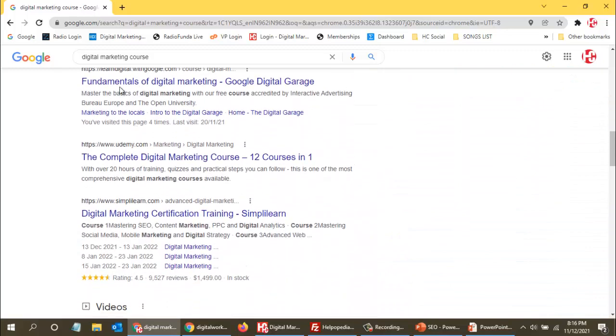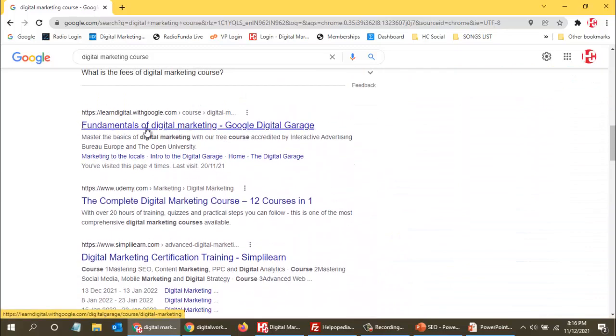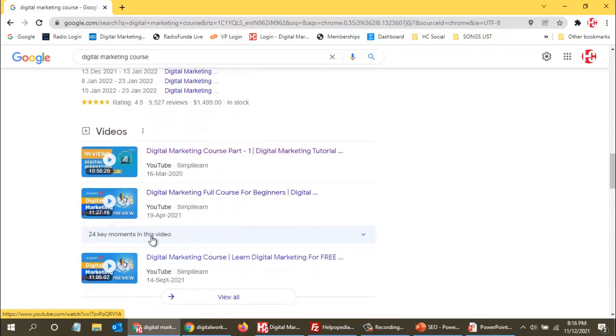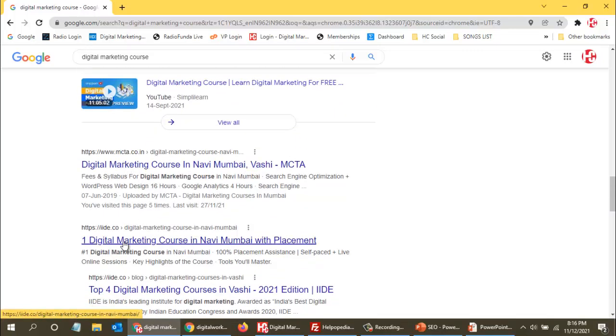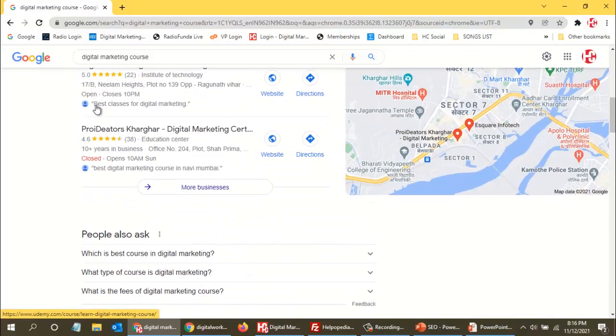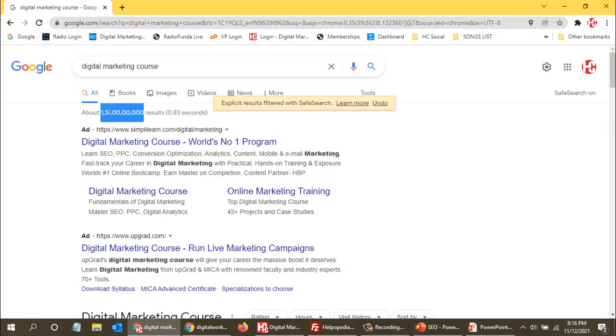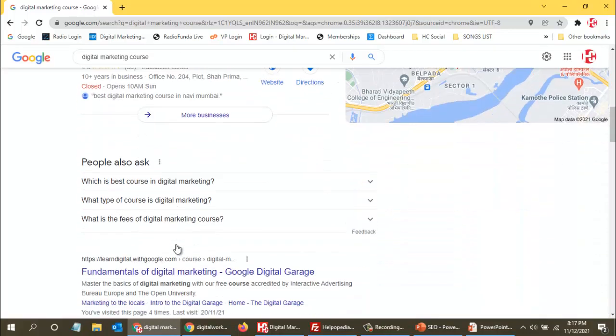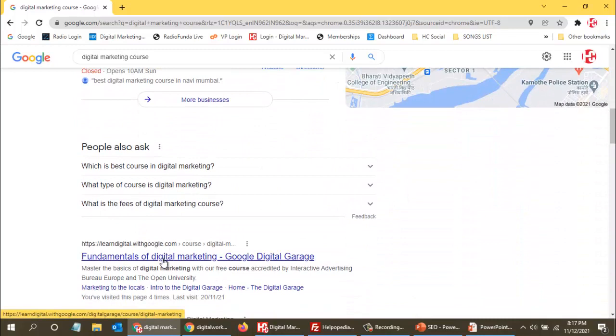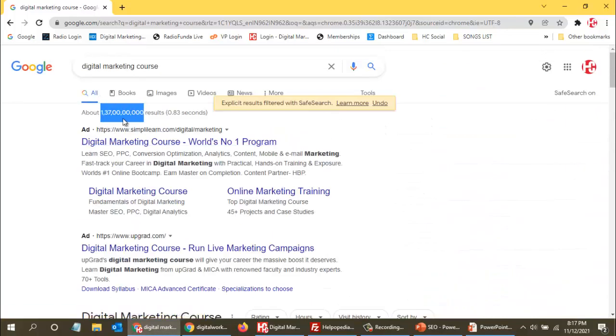Over here we can see this website is at the first position, this is at the second position, this is at the third, then the fourth, fifth, like this. All these websites are arranged in a particular order, so that the best ones are shown as the first result on the first page, then the second page, then the third page, and within each page also position wise, first, second, third.